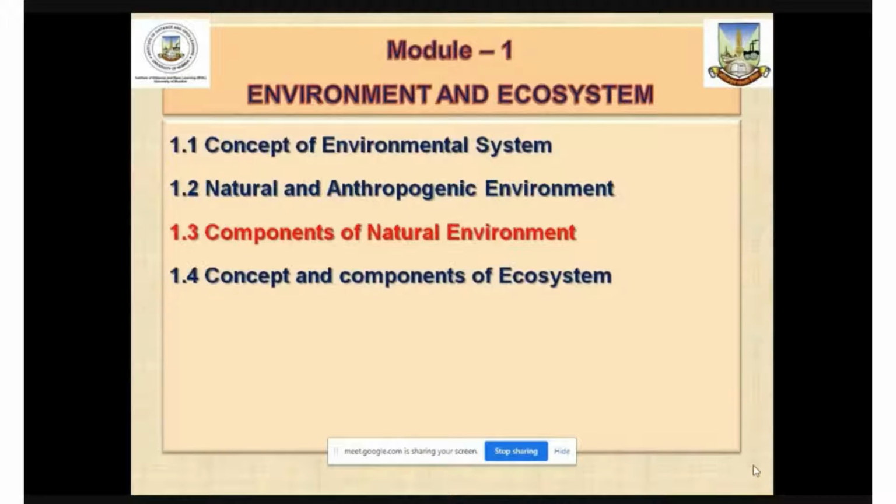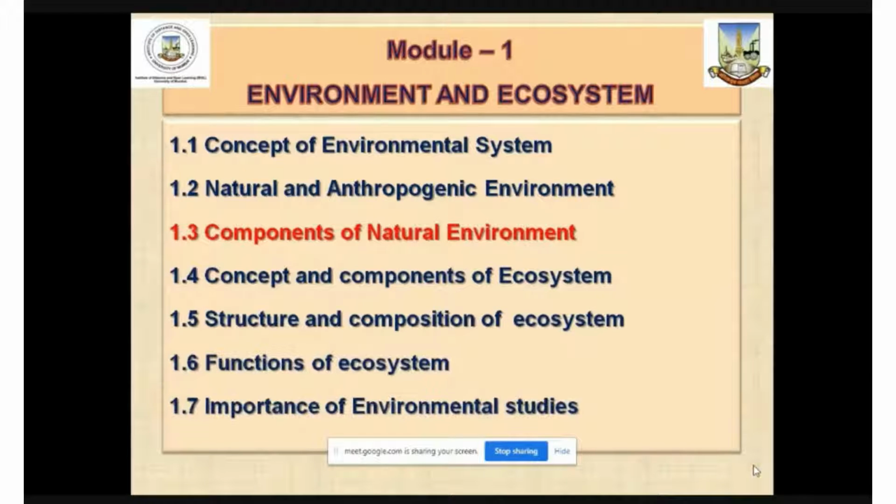This is the overview of the first module, which we started in the last online lecture, that is Environment and Ecosystem. In the last lecture, we covered the conceptual background of environmental system, and we also discussed the characteristics of natural or physical environment and anthropogenic or man-made environment.